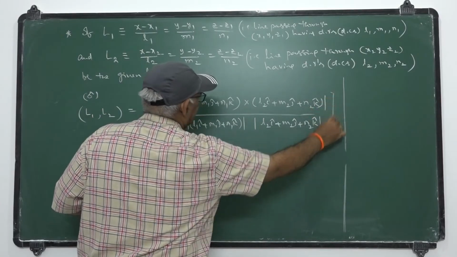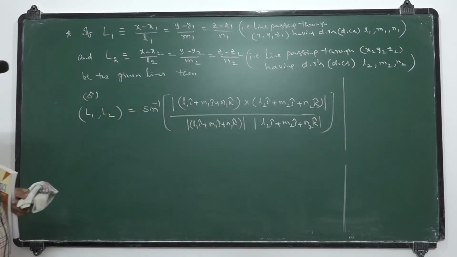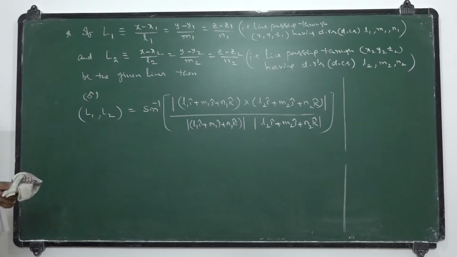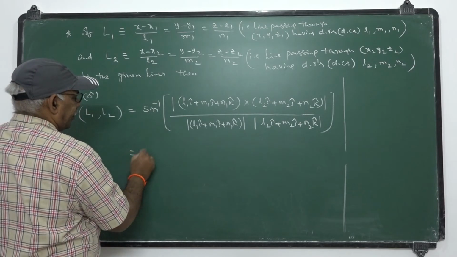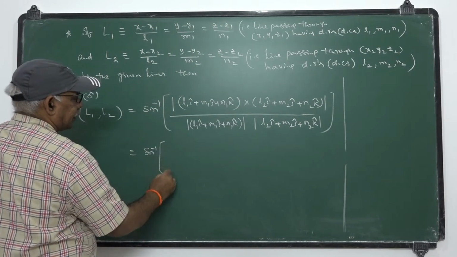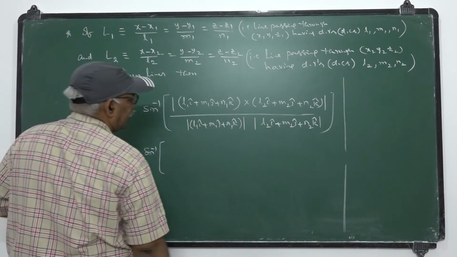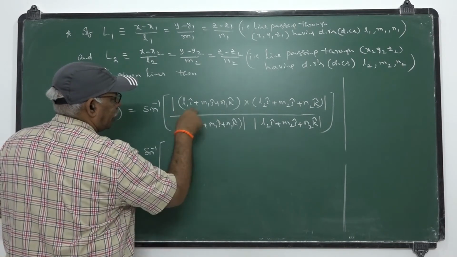Based on the cross product, the angle between the two lines is obtained by sin inverse of the modulus.